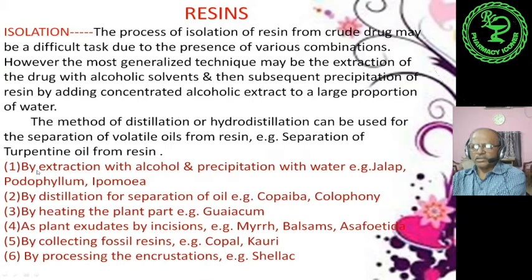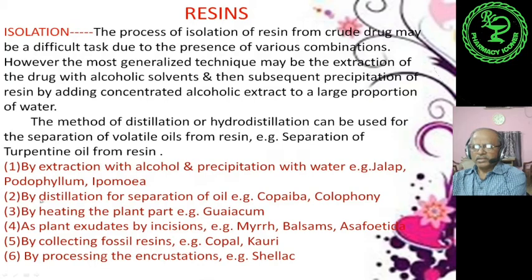Among the various methods of extraction, number one is extraction with alcohol and precipitation with water. First, the generalized technique: extraction with alcoholic solvents. Then subsequently the alcoholic extract is precipitated with a large proportion of water. For example, jalap, podophyllum and ipomoea.